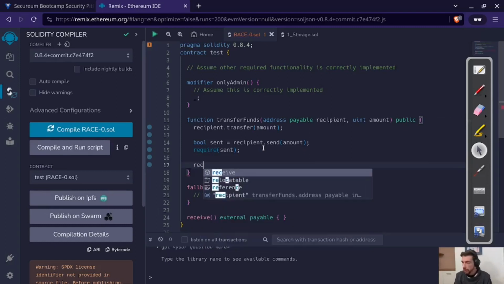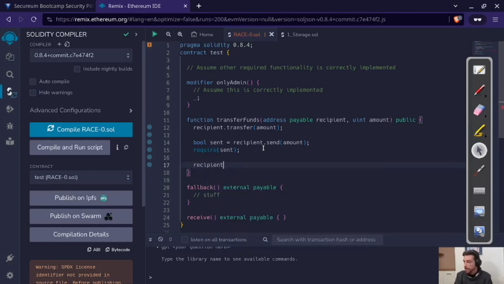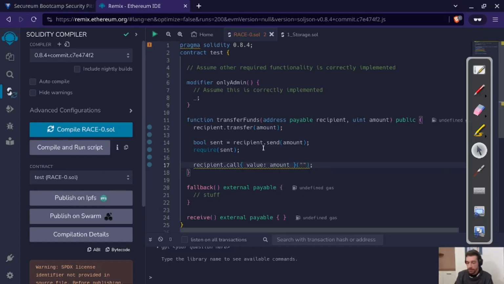So we would do a recipient.call, and we don't have to send anything with the call. So this would be the call data that we're sending, but we don't actually want to send any call data here, so we can just send an empty call data string. And then here we would be able to specify a value that we want to send, and this value would then be the amount. Don't forget the semicolon.